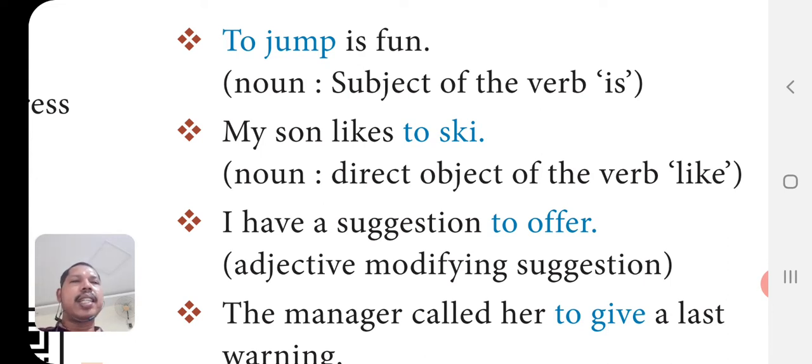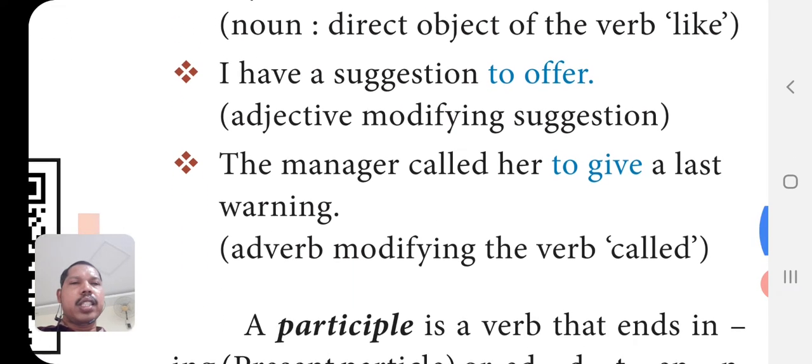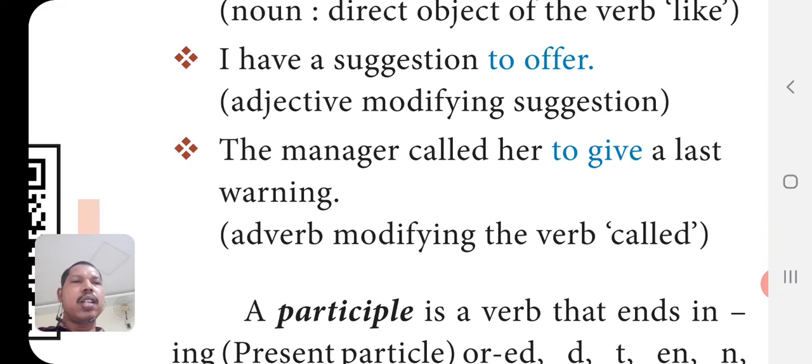My son likes to ski. So it is a direct object of the verb like. I have a suggestion to offer. So you just think about this. If this sentence is written in past tense, it may be written like I had a suggestion to offer. So this infinitive will not change, whatever be the tense. Adjective modifying suggestion. The manager called her to give a last warning. Adverb modifying the verb called.